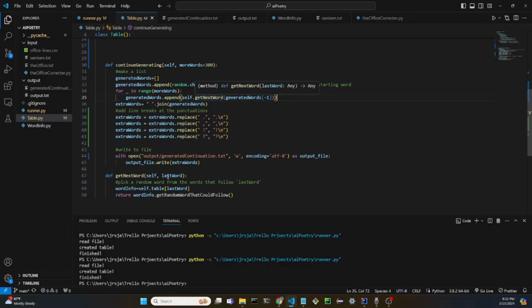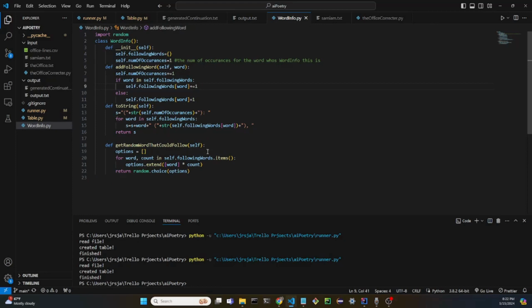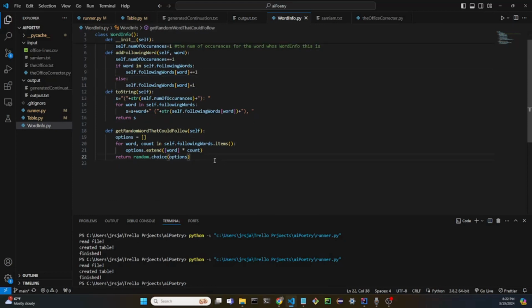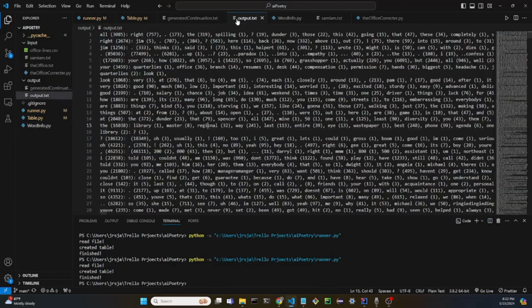This get next word function is called here in the word info, which just gets the odds of what word would follow. Like if you get the next word of the word "very," it's possible that you get the word "good" or "much," but it's pretty unlikely you'll get the word "low," just because there's only a 2 in 1,024 chance that you'll get the word "low." But there's a 28 out of 1,024 chance to get the comma after.